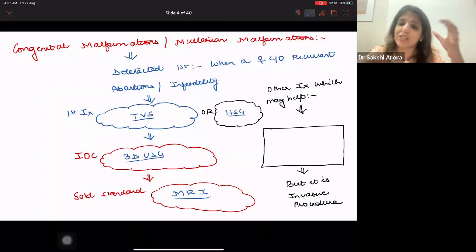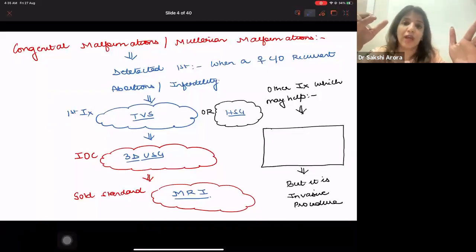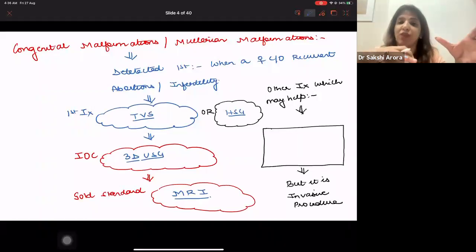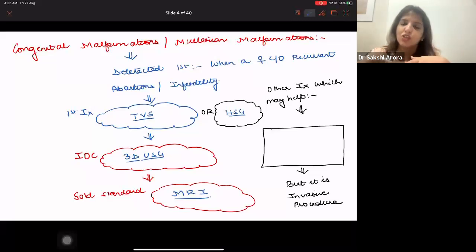But the investigation of choice means which is going to give you the best diagnosis in the most cost effective manner and without being invasive to the patient, right? So most of the times they ask you investigation of choice. Unless and until they ask you which is the gold standard investigation, you are not going to answer the gold standard investigation.